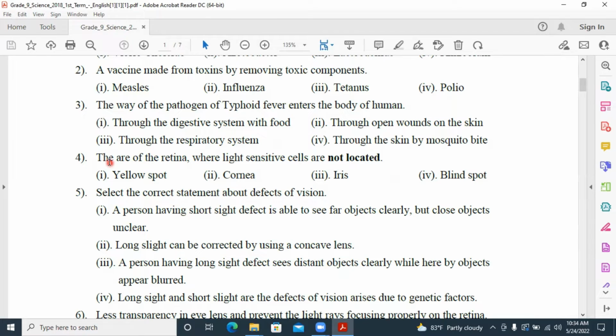Fourth one, where light sensitive cells are not located. Not located in the blind spot. The light sensitive cells, the rod cells and cone cells, are not located in the blind spot. In the yellow spot, these two light sensitive cells are located, and if the image is focusing on the yellow spot, we can see the image very clearly. But if the image is focusing on the blind spot, we cannot see that image clearly.